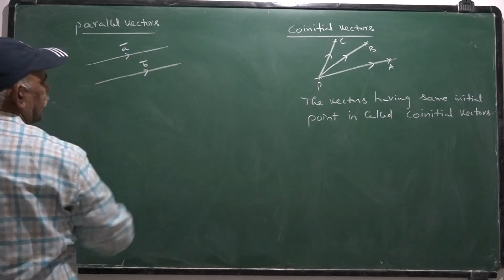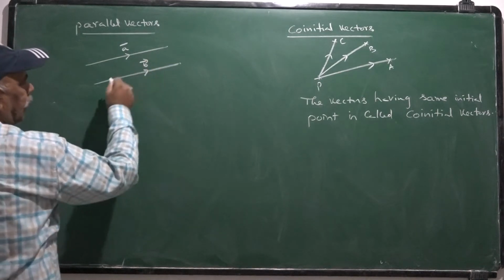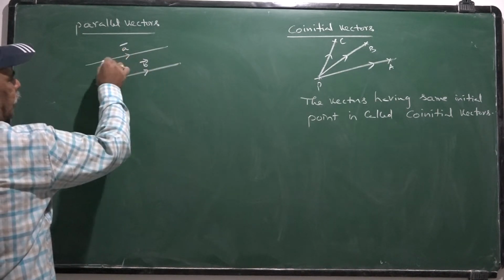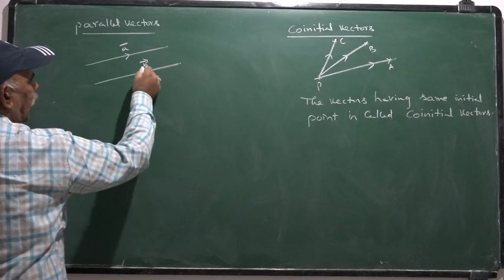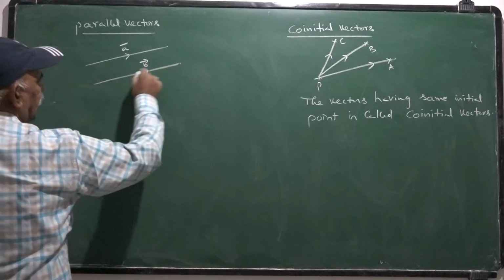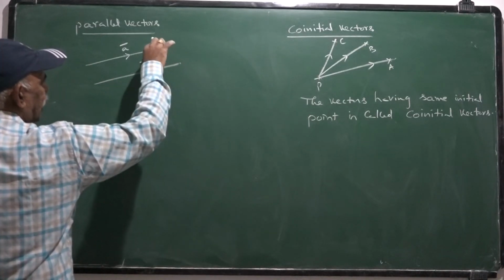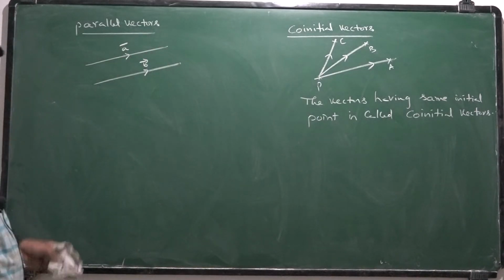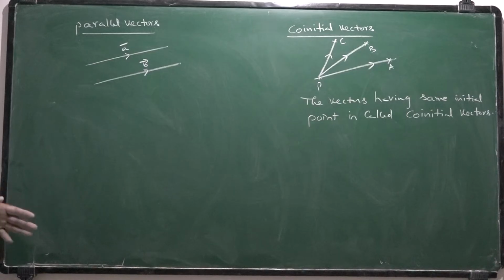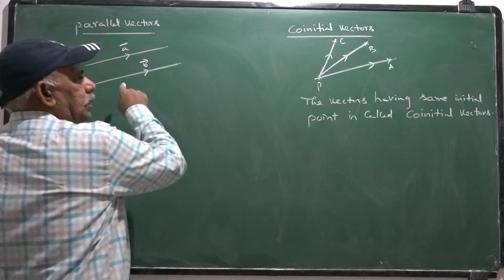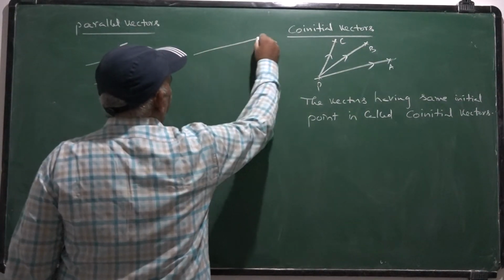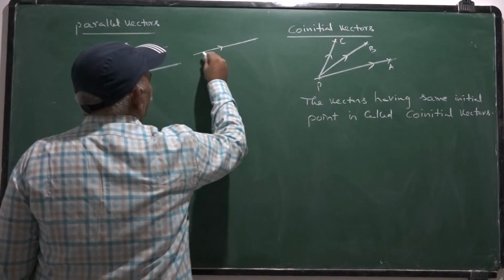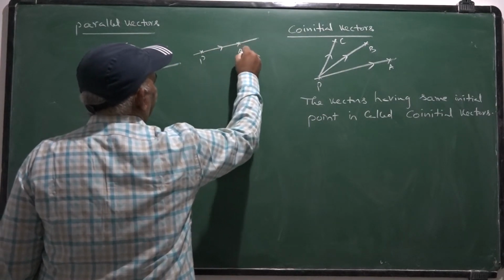Another vector is like this, B bar. Here A bar is along this line and B bar is another vector along this line. Once these two lines are parallel, then the vectors are parallel. That means if the vectors are along parallel lines or along the same line also, this is one type of parallelism.